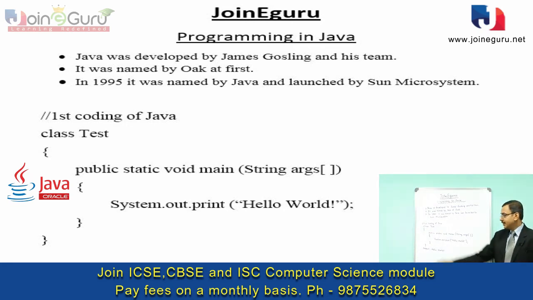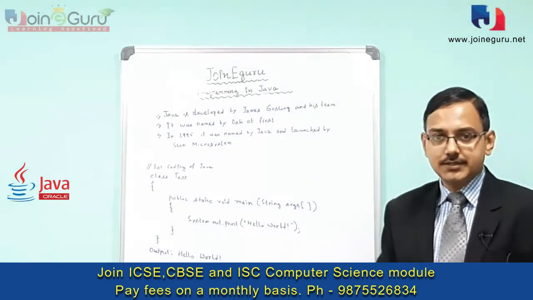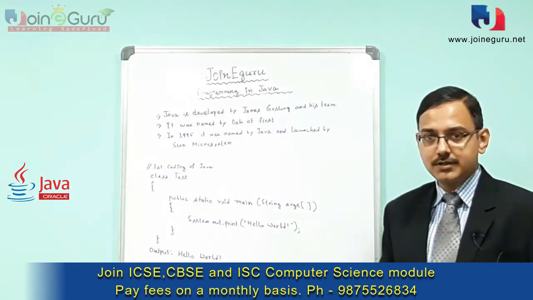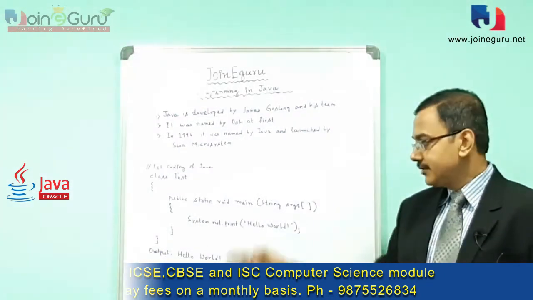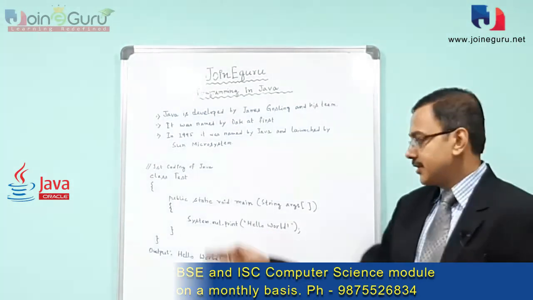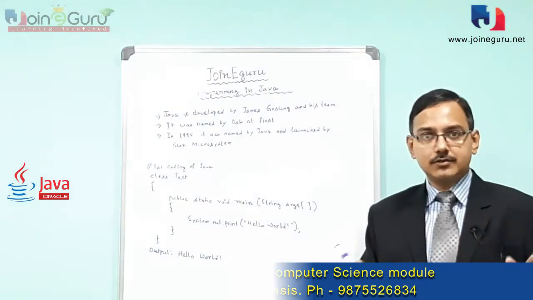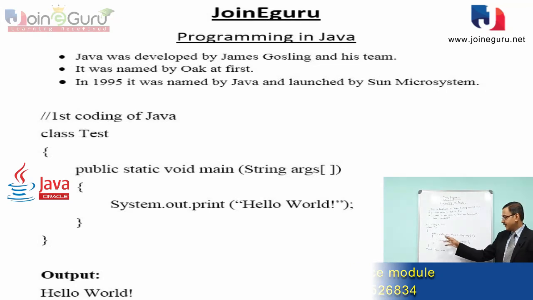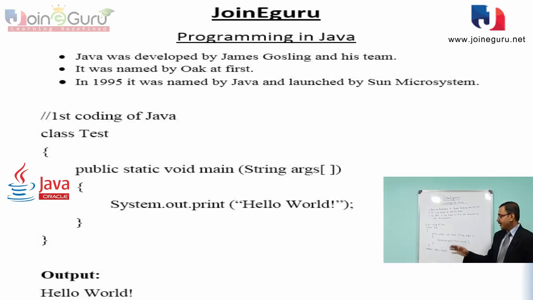The class definition is maintained within this block, and inside the class the basic operation is executed by the main function. This is the main execution function: after compilation of this code, when the interpreter interprets it, the interpretation starts from this main function. Now there are some questions from students. What is the significance of public? What is the significance of static? And what is the significance of void? The main function always starts with these three keywords.